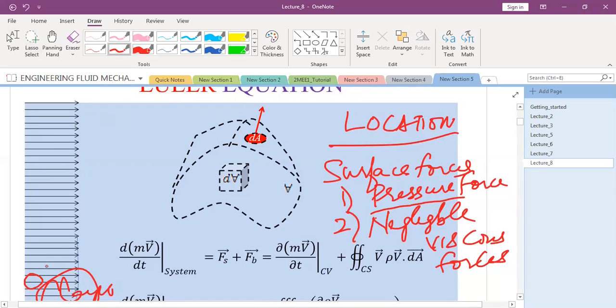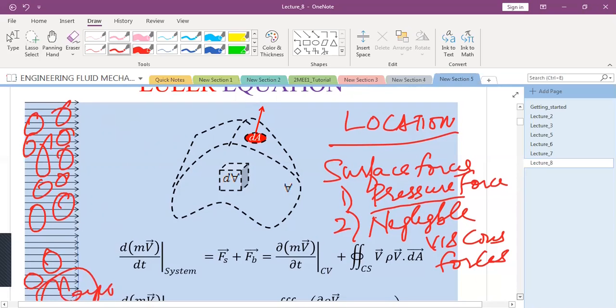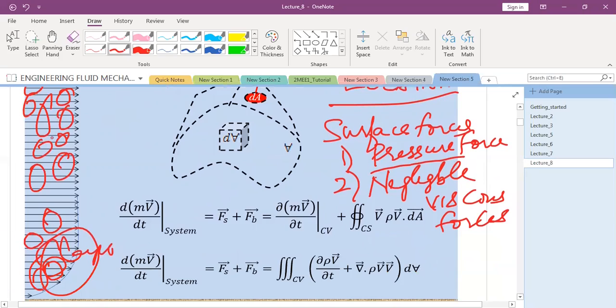You know that for any element here, any element here, any element here, the molecules have the same forces of attraction among each other. Then why do we consider viscous forces in this region but not in this region?